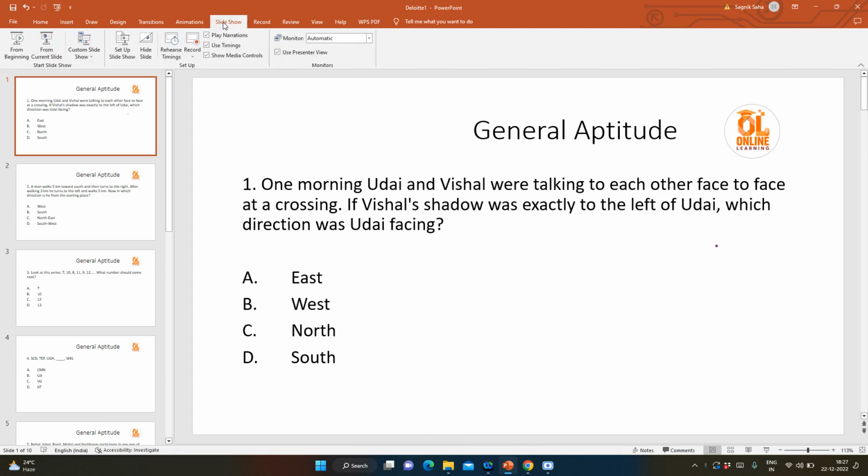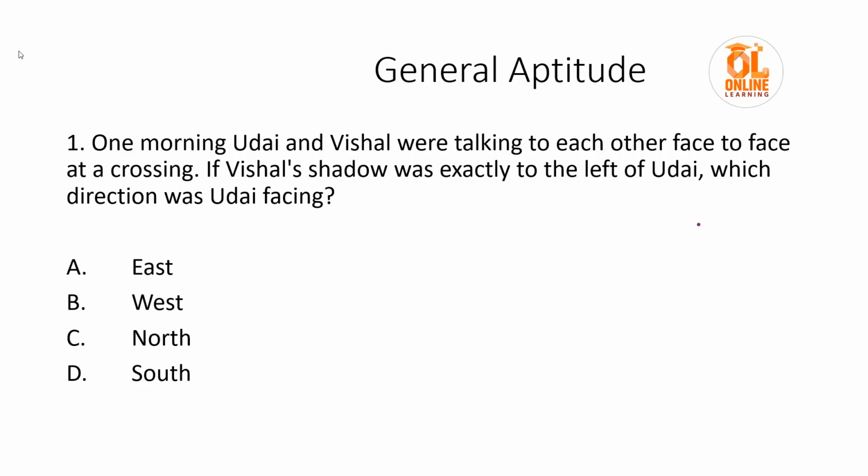Today I am going to discuss the general aptitude questions that are going to be asked in your Deloitte exam. As you know, there will be 20 questions and you will have a time of 25 to 30 minutes. The level of the questions will be easy to moderate, but the main thing is how you manage your time because the time is very less.